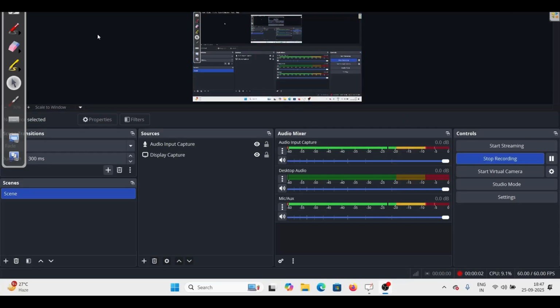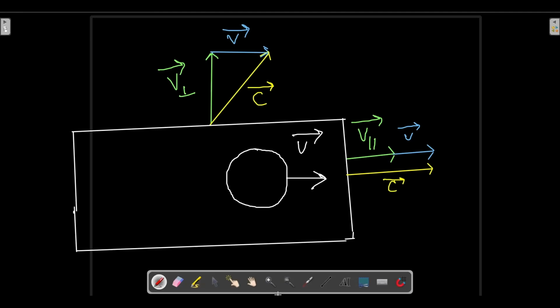Let us have a look at the figure. So this is planet earth. This white is planet earth, which is moving with a velocity v vector in the rightward direction like this. Now we have sent two light beams, one perpendicular to the velocity of earth and another parallel to the velocity of earth.